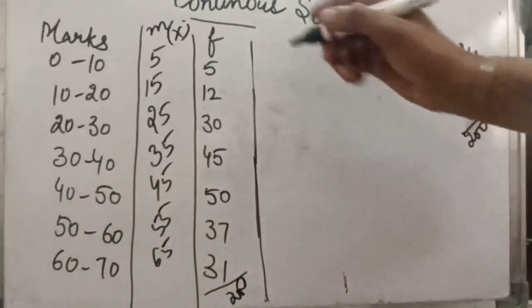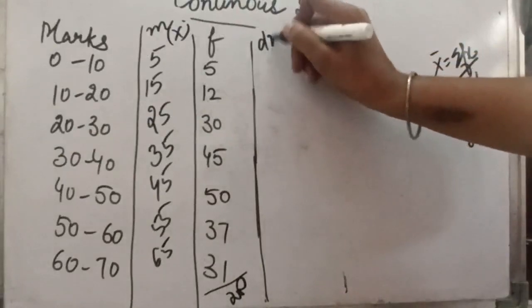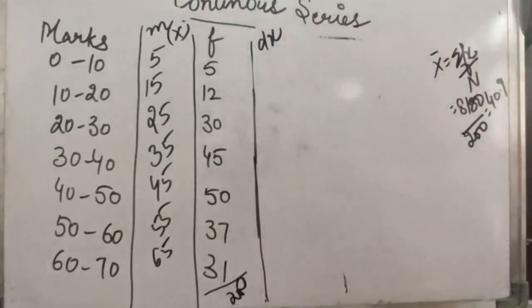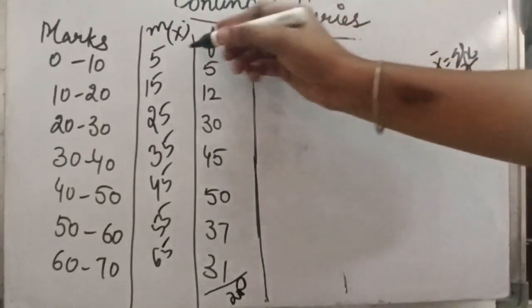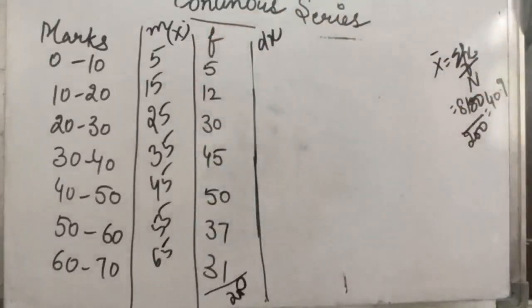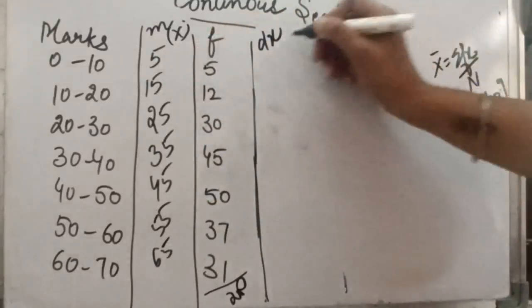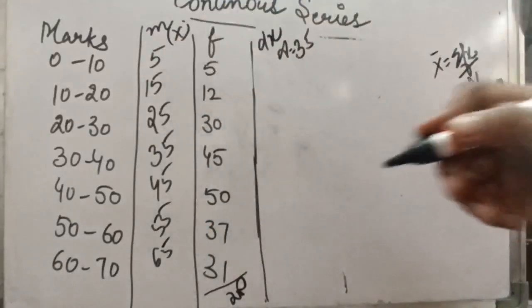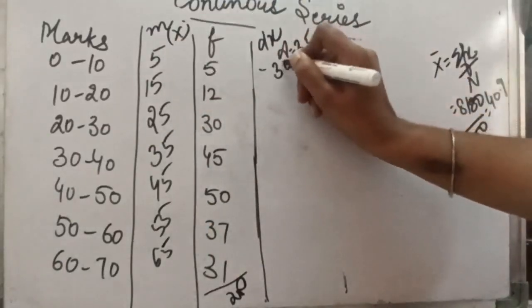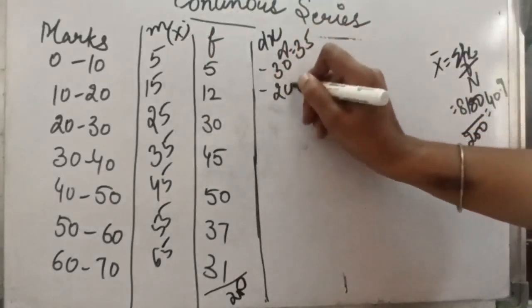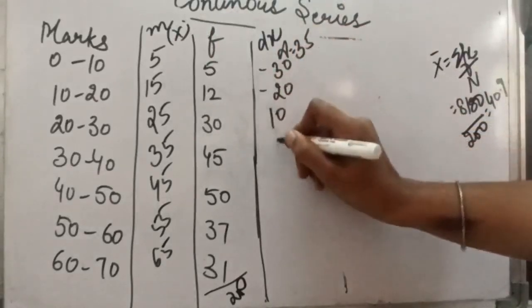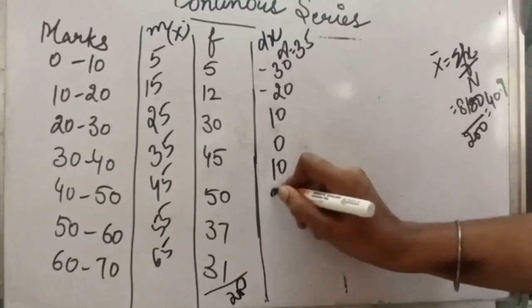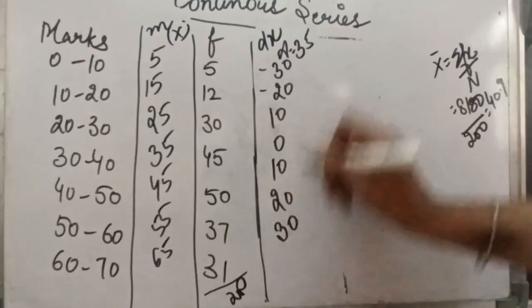Now the second is the shortcut method, in which again we will take the deviations. From here we will create dx, and we can take any mid value from 5 to 65. Let us take 35 as the assumed mean and take the deviation. So 5 minus 35 will be minus 30, then minus 20, minus 10, 0, positive 10, 20 and 30.